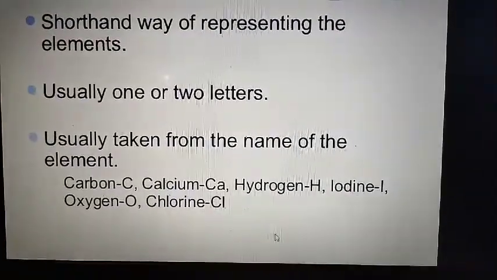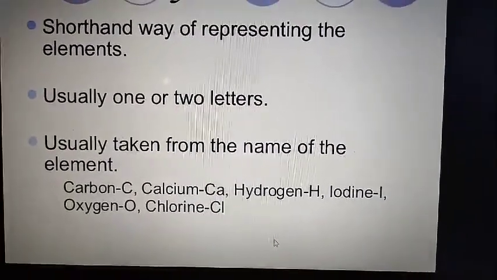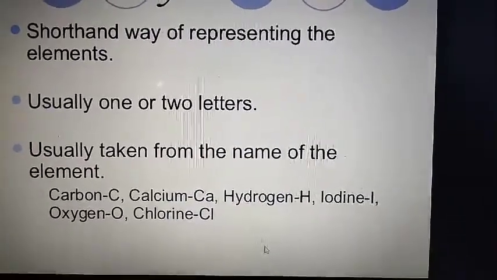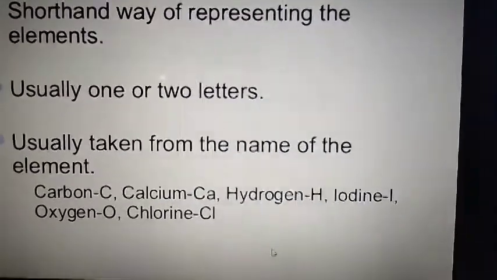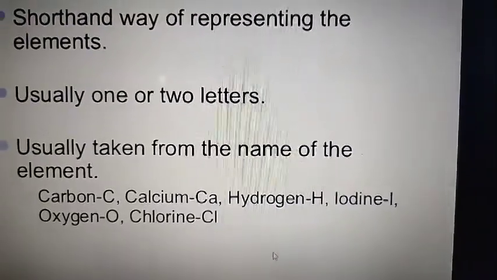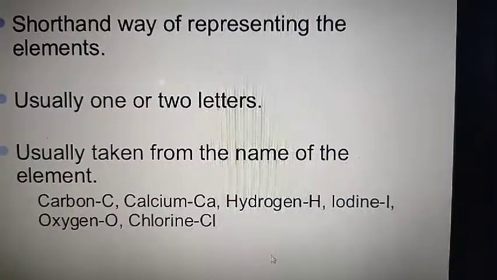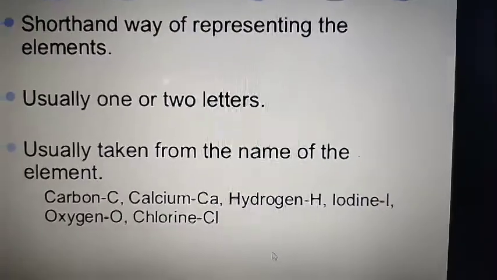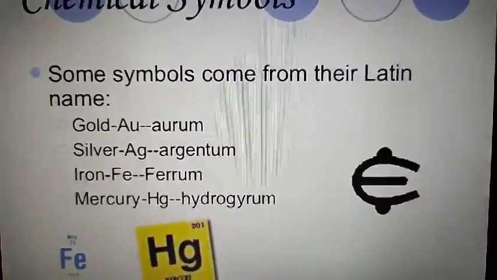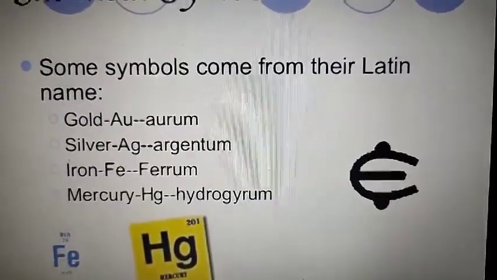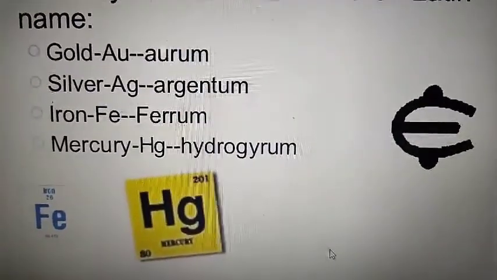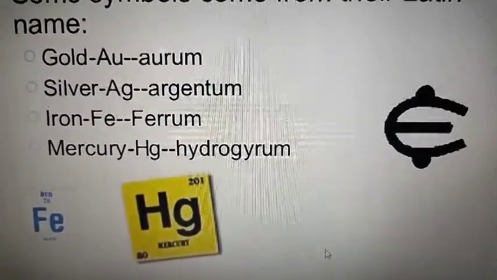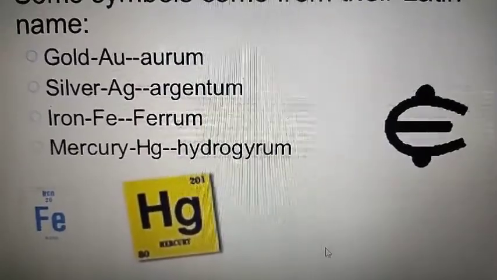Here you can see carbon C, calcium Ca, hydrogen H, iodine I, oxygen O, chlorine Cl. You can see that if there is a second letter in the symbol, that letter will be small, and if there is one letter, it will always be capital. Like I told you, some symbols come from their Latin names: gold Au, aurum; silver Ag, argentum; iron Fe, ferrum; mercury Hg, hydrargyrum.